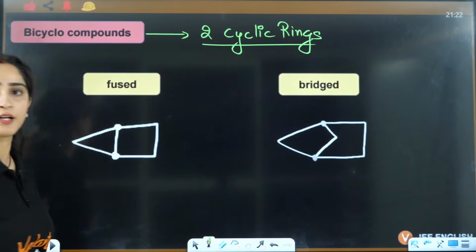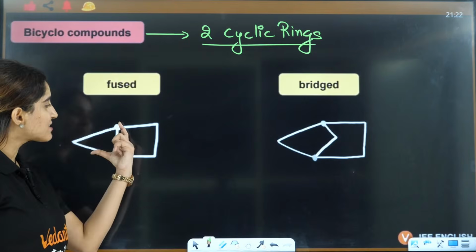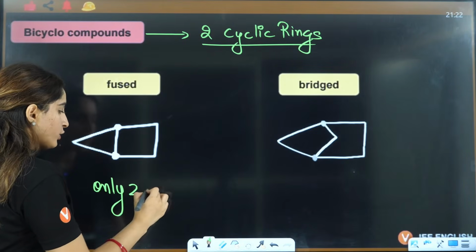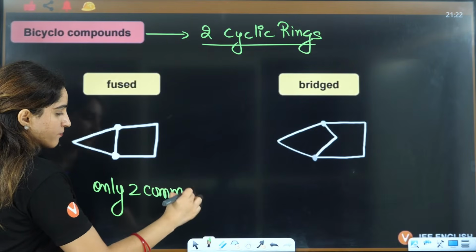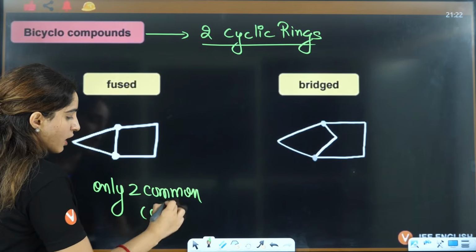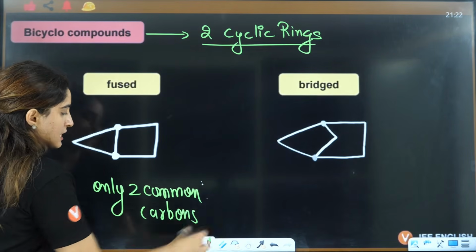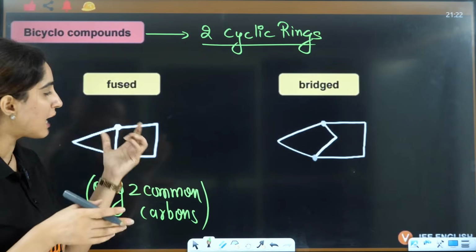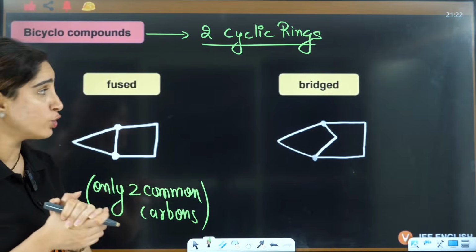That is bicyclo, right? In bicyclo, if you have only two common carbons from which they are fused together, that is called fused bicyclo.